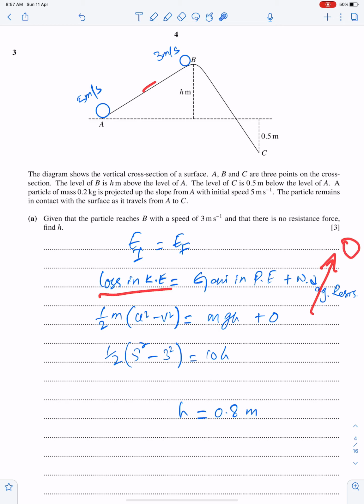Loss in kinetic means half m(u square minus v square). Make sure whenever you write loss, you should write u square and then v square. This means loss in kinetic. Gain in potential is mgh. You can cancel these two m's. We have u square, we are working for h. We have v square, this is u and this is v. So we can easily get the value of h, and g is 10.